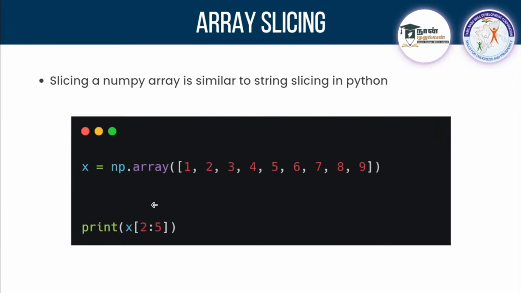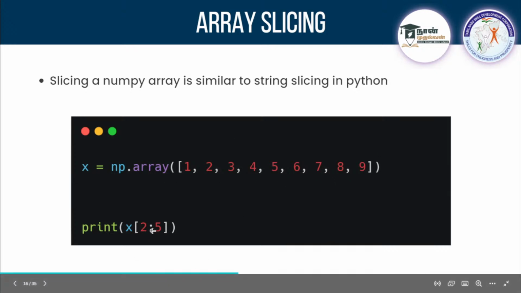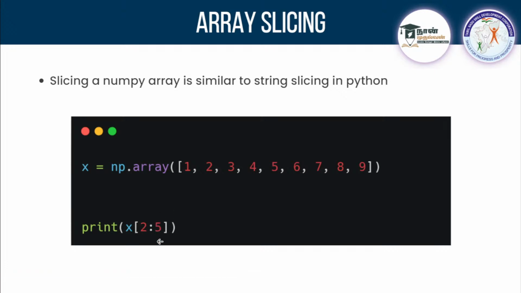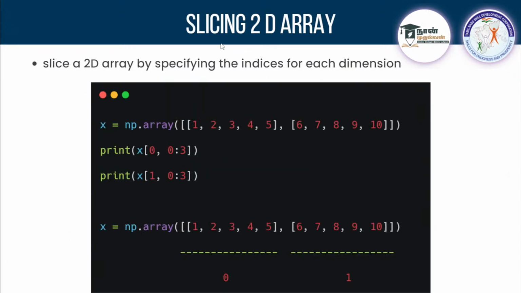So next one will be array slicing. It is in a similar format. You know how to access with the index, so you can actually slice it. When it is a 1-dimension array, you can slice it like you are doing with a list. 2:5 will actually get from 2 until 4, one step behind, remember? So in that sense, this will be sliced. You already know that. And regarding slicing a 2D array, how will you do it? That's what the question is.